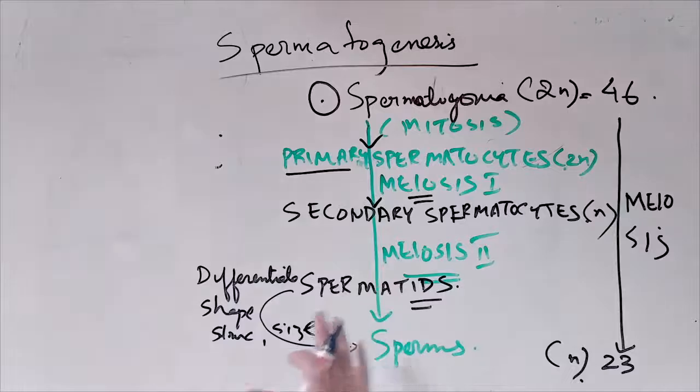Only this part is known as the sperm. Spermatids become spermatozoa. We also call it spermatozoa.